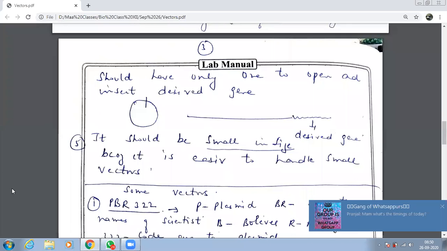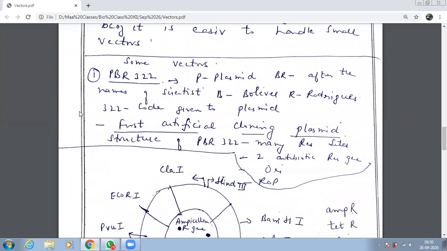Achha. I think I just have two minutes. Let us try to understand about the vector which is there in your syllabus. Structure तो आज नहीं करा पाएंगे, but इतना तो I think I can do. See, the only one vector is there in your syllabus, that is PBR322. बस इसका नाम कहाँ से आया ये समझ लेते हैं. Okay? Tell me the name of the vector. It's very important. The structure is very important. What is the name of this vector? PBR322. This is an E. coli cloning vector. This is actually a cloning vector used with E. coli.